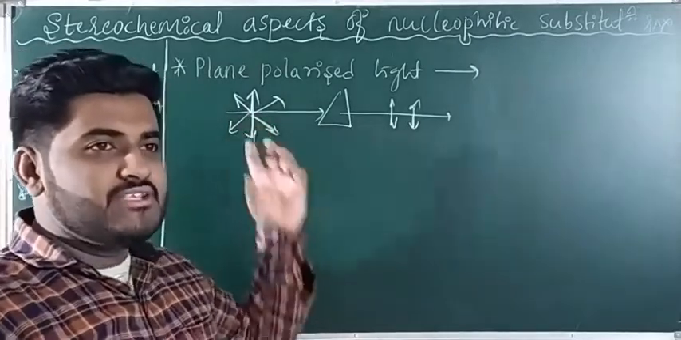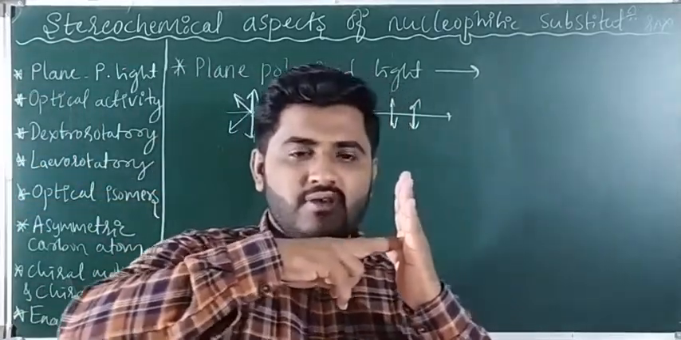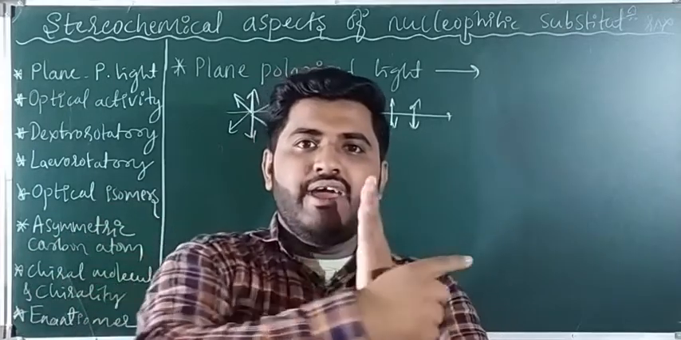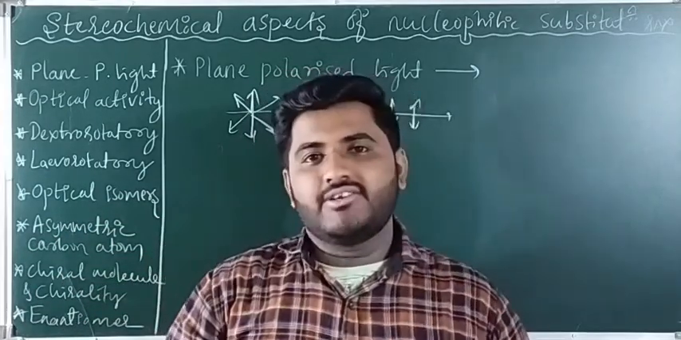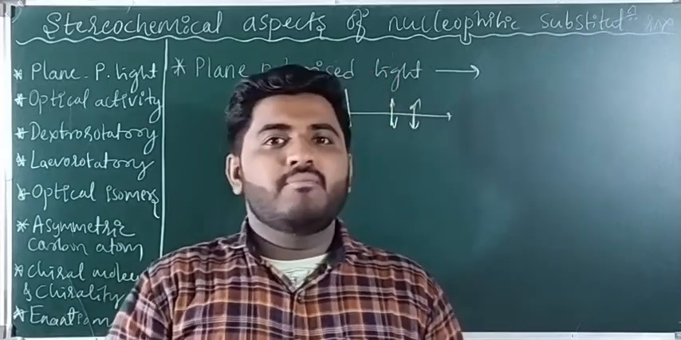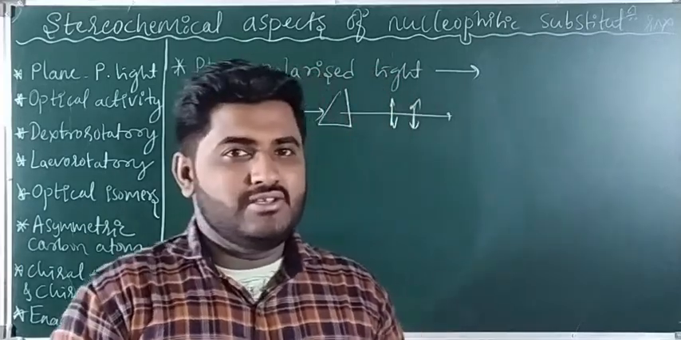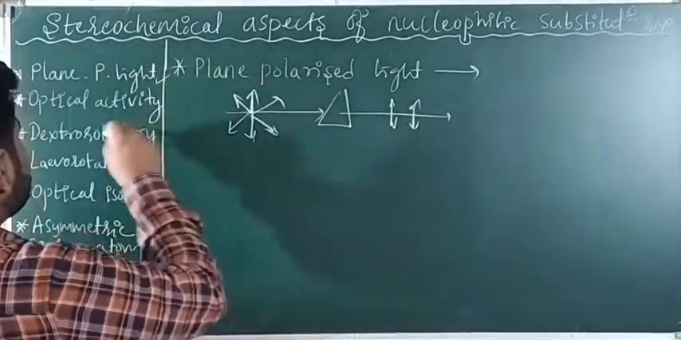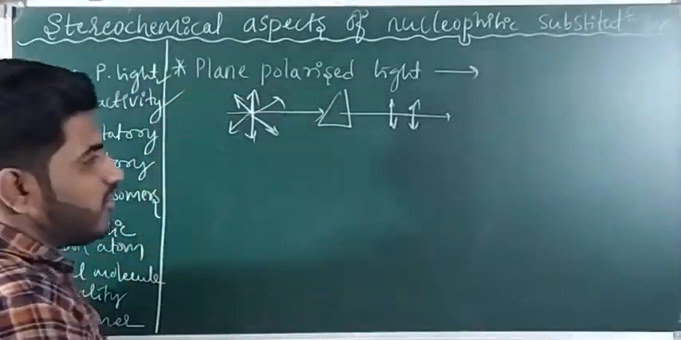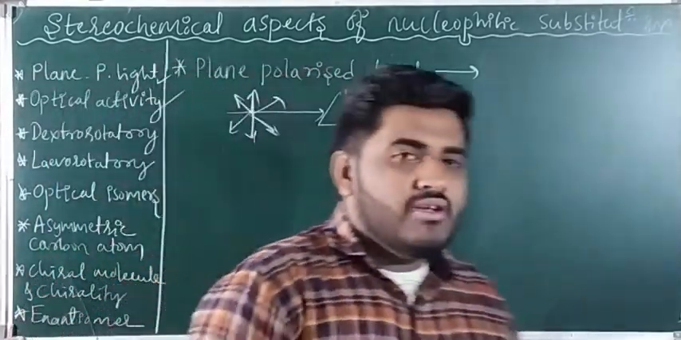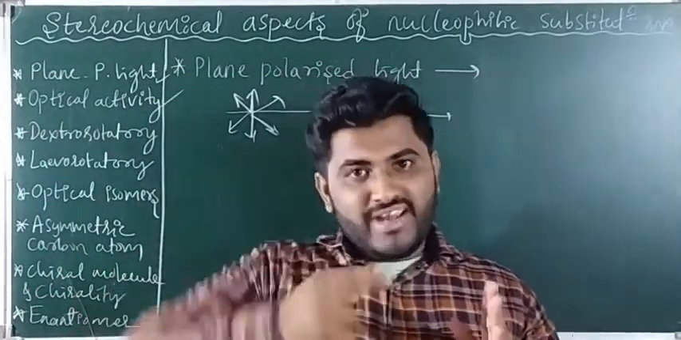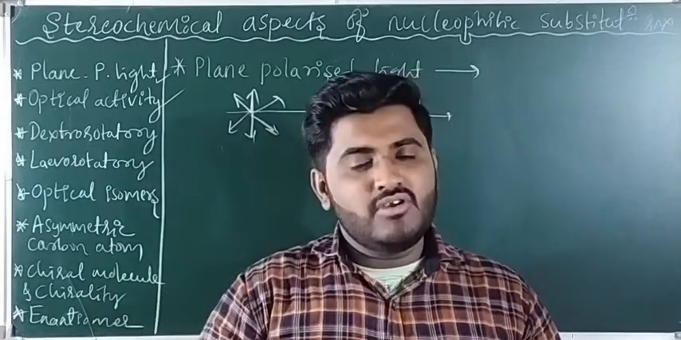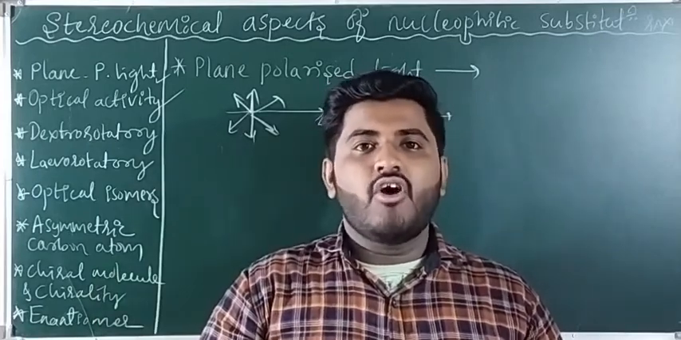When ordinary light, which propagates in all directions, passes through a Nicol prism, it will propagate only in one direction. Such light is called plane polarized light. I hope you understood. Next one, optical activity or optically active compound. The compound which rotates the plane polarized light is called an optically active compound, and the property is called optical activity.